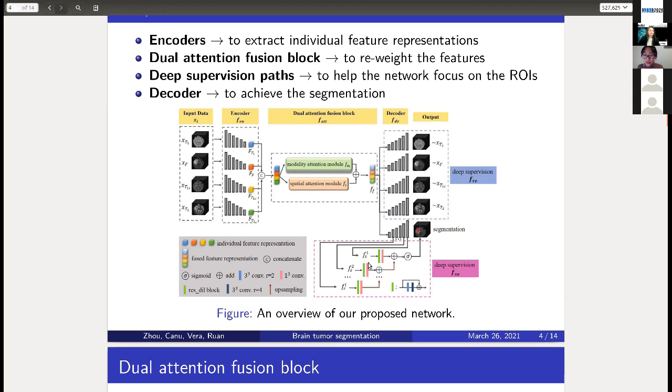And then we use these features to predict the segmentation results at each level. So finally, we can get multi-scale segmentation results. And then we add them together and pass them to the activation block, and then finally get the final segmentation result.